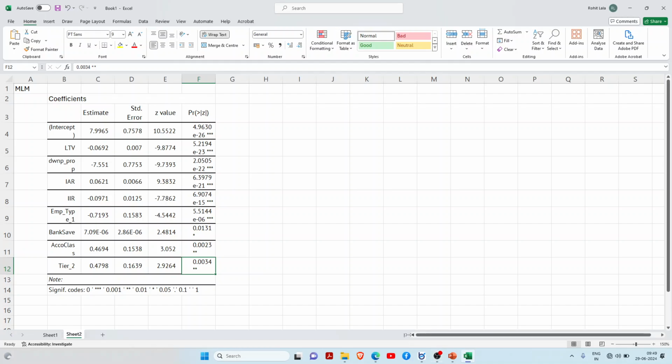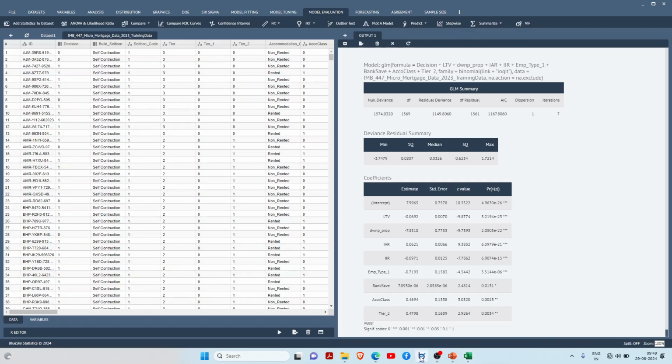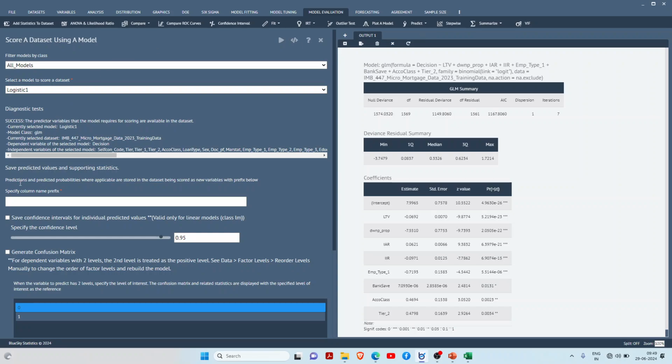Okay, now we are moving towards one more analysis: if I am applying this model, how can I predict with it? How can I apply this model? So go to Predict, go to Model Scoring. Always remember, here you have to select our model. Here you have to generate the confusion matrix and confidence interval.